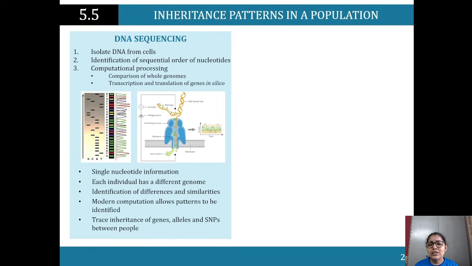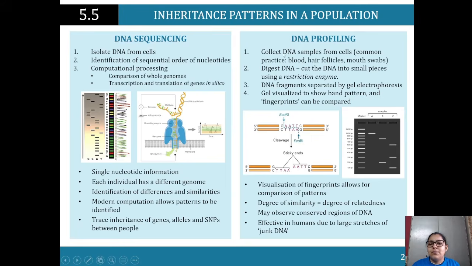Modern computation allows that pattern to be identified, and then we trace inheritance of genes, alleles, and SNPs between people. Now, from there, with DNA sequencing, I've got a DNA, I'm able to see the differences between the DNA. Now I look at DNA profiling. I collect DNA samples from cells, common practice: blood, hair follicles, mouth swabs. Digest the DNA. So we cut the DNA into small pieces, and we use a restriction enzyme to see what part of the DNA we are looking at, what allele we are looking at.